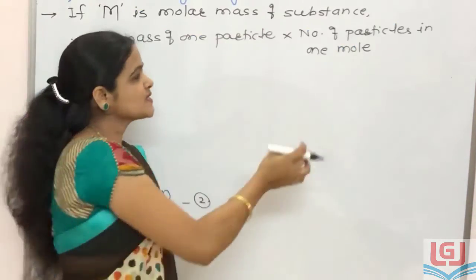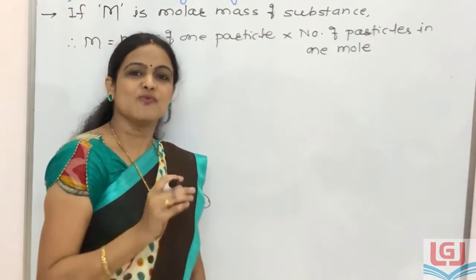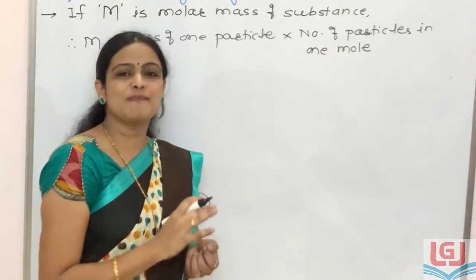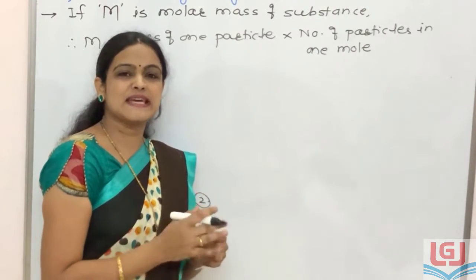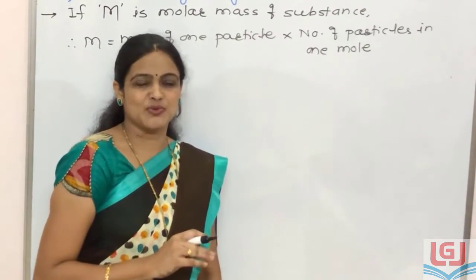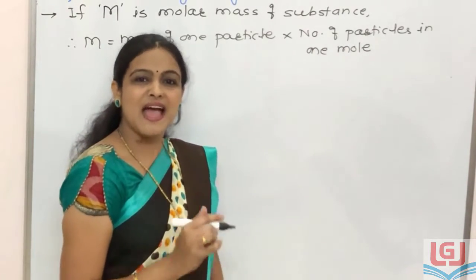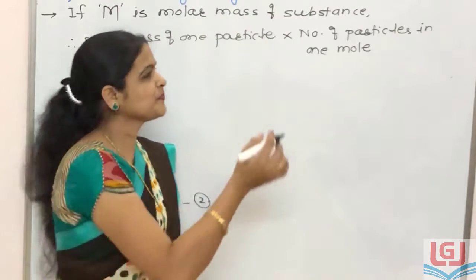We studied the concept of 1 mole in 11th standard. 1 mole means number of particles present in 12 gram of C12 isotope, and that number is always constant, which is known as the Avogadro's number.